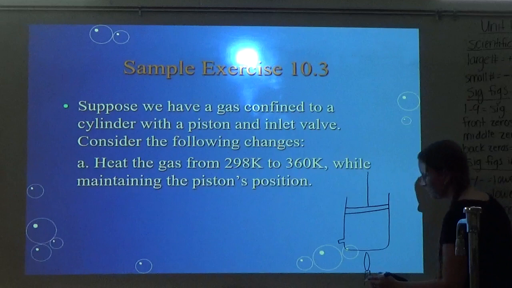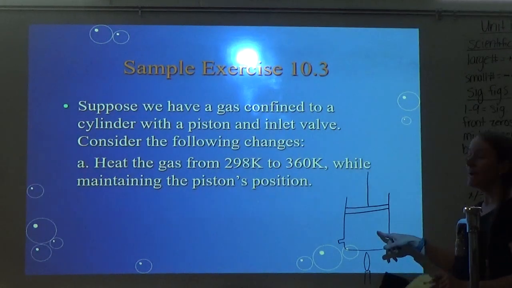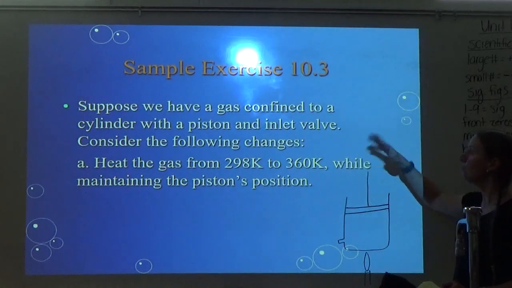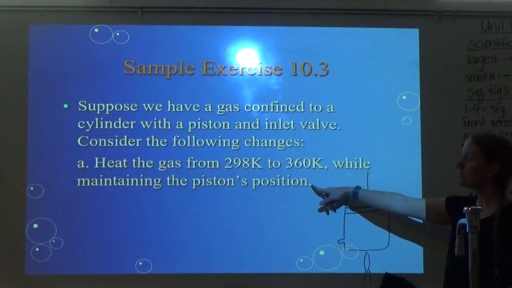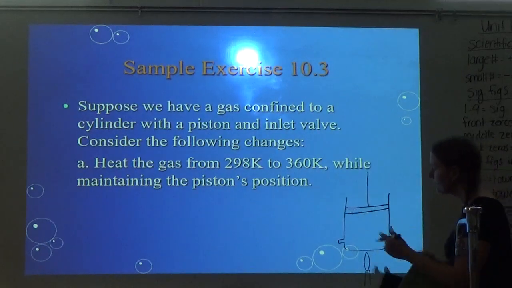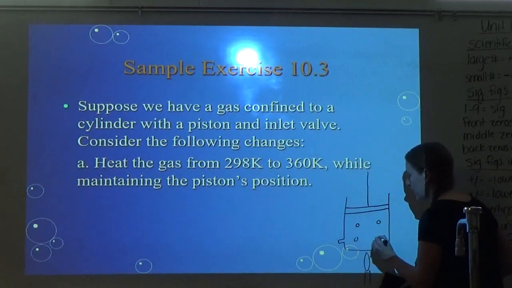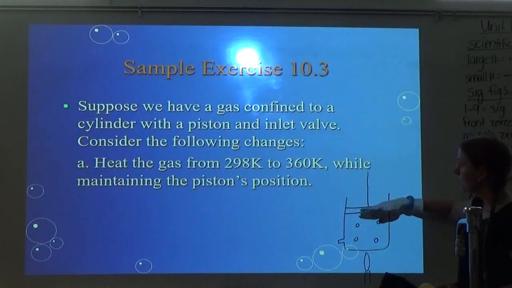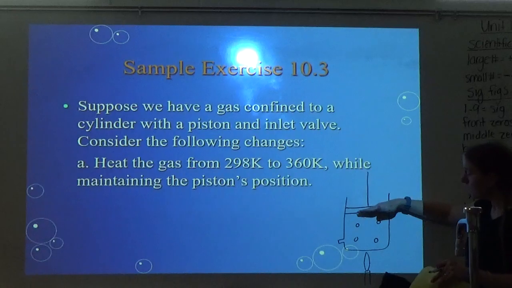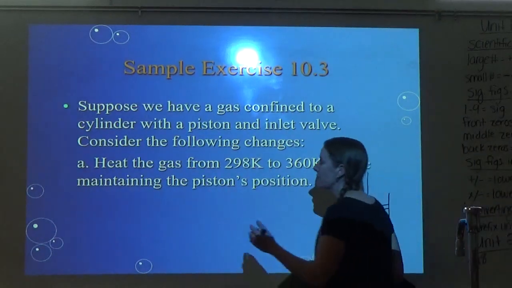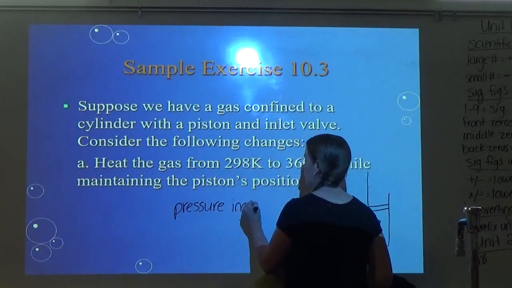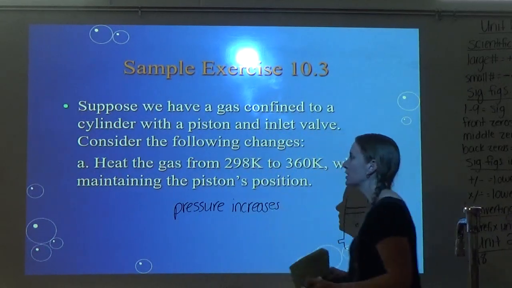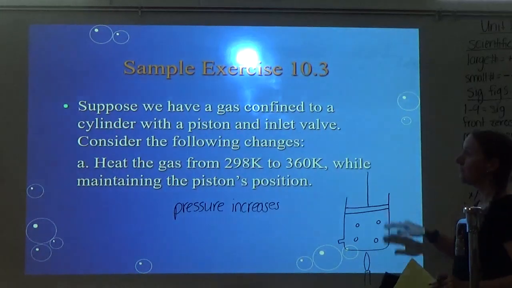There we go. That's my Bunsen burner. So if we heat it, naturally the piston would want to rise. But notice it says we maintain the piston's position. So that means even though the gas particles, here, I'll just put some gas particles in here, even though they want to spread out, if we maintain this, they can't spread out. They can move faster, but they can't spread out. So what would happen? My pressure would increase, because you're just going to build up pressure. So my pressure increases. That's what happens for part A.